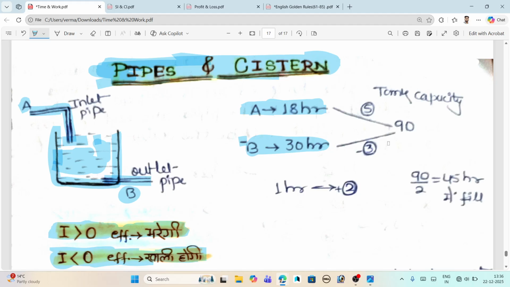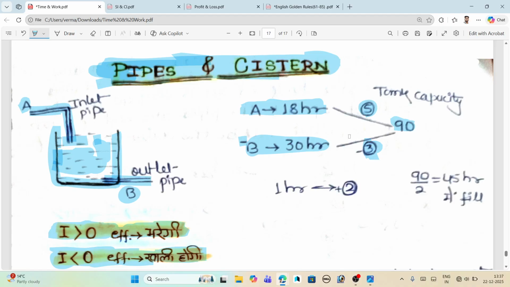Take the LCM of 18 and 30, that is 90. You know how we calculate the efficiency: it is 5 for A and 3 for B. Why do we take the efficiency of B, 3, as negative? Because B is the outlet pipe. We always consider the outlet pipe as negative.